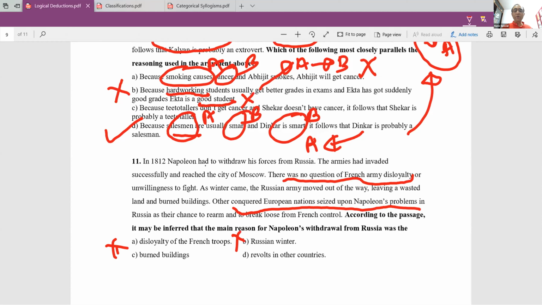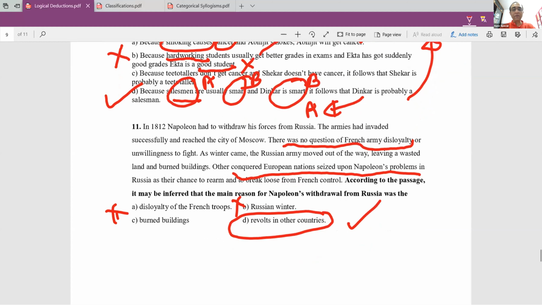Russian winter, they had no problem. The Russian army moved ahead and the entire Russian land was available for them to occupy. That was not the problem. The problem was he had to go back because there were revolts in other countries and he had to take control back, and therefore he had to withdraw from Russia. So the answer is therefore D. What logical deduction requires is just to read the paragraph carefully. Answer on the basis of only whatever is stated in the passage. Nothing less and nothing more.